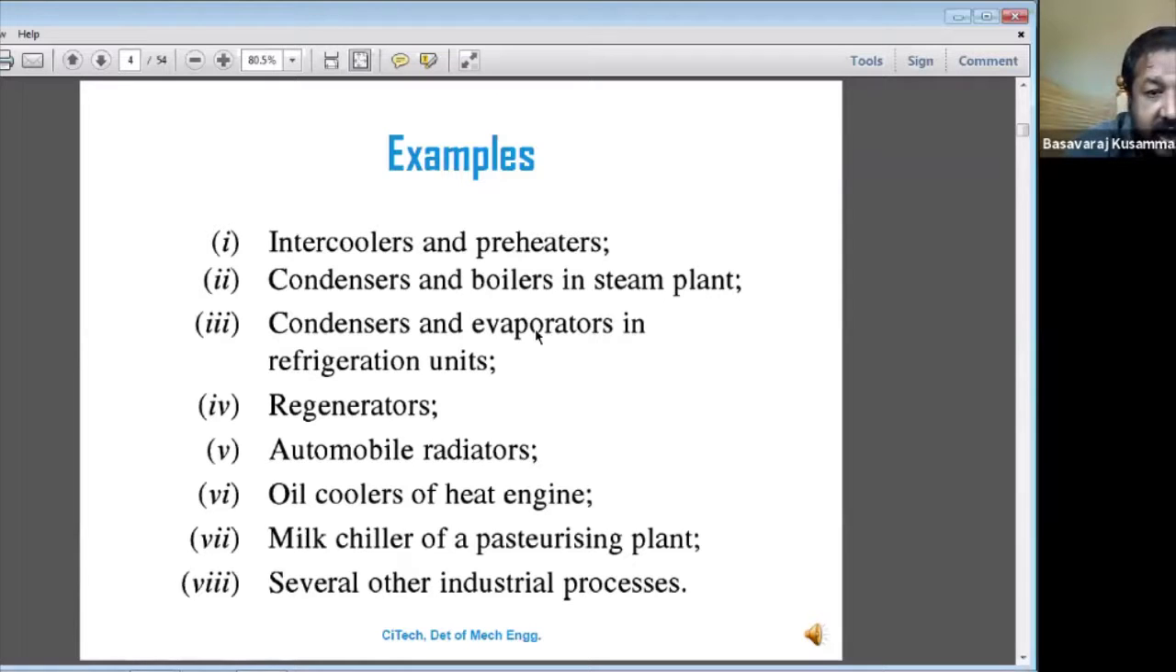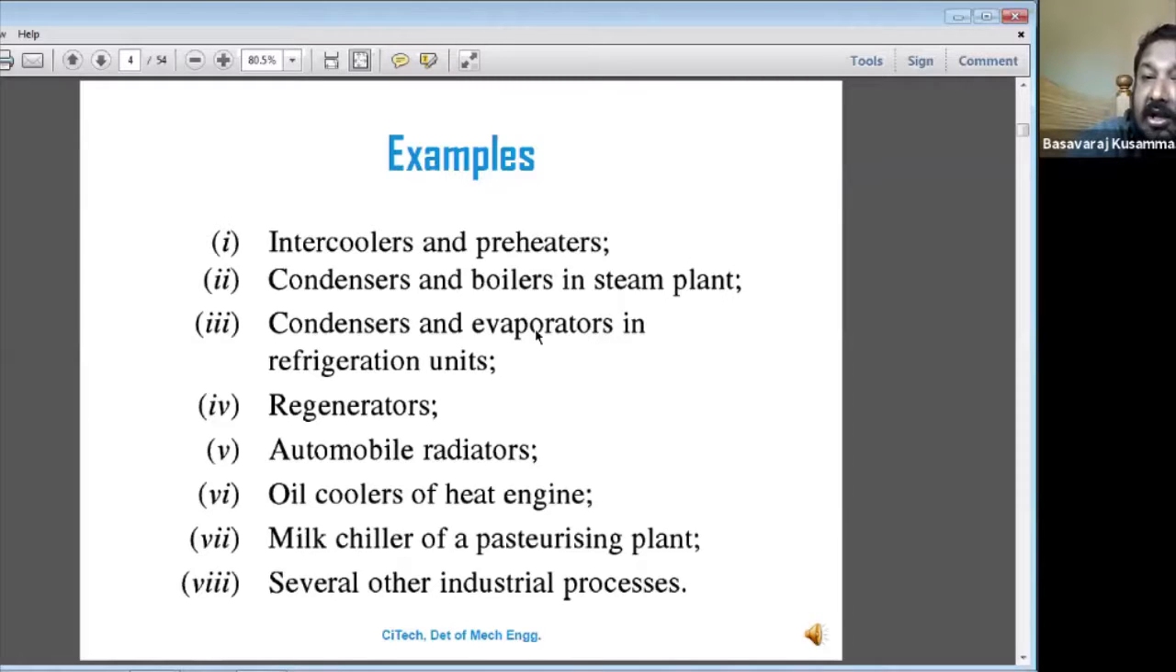And the next one is called a milk chiller. Milk chillers are used in all the milk parlors, as part of the pasteurizing plant.